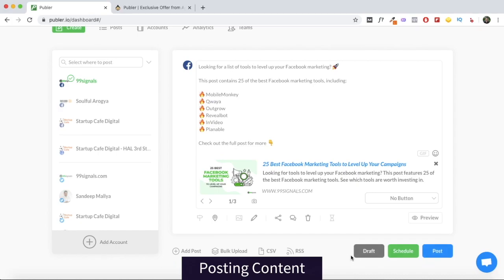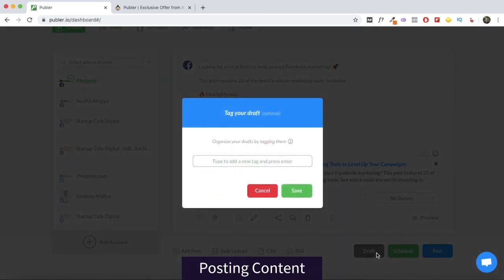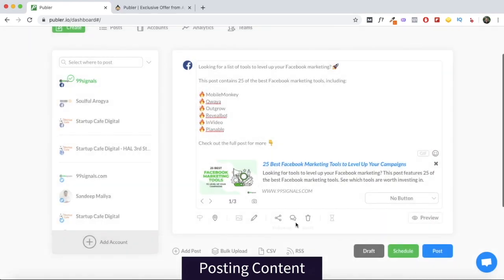You also have the option to draft your content. So if you'd like to save this post and post it at a later time, you can click the draft button and you can save it and return to this post later. The plan that AppSumo is currently offering allows you to have unlimited drafts, so there's no restriction on the number of drafts you can have on Publer. We'll return to that later. I'll show you exactly where your draft posts are saved.